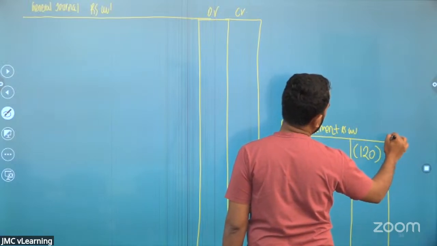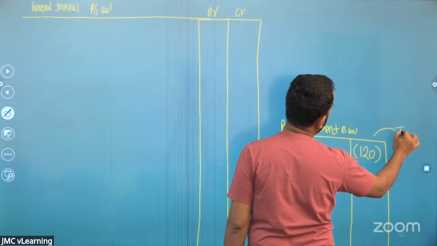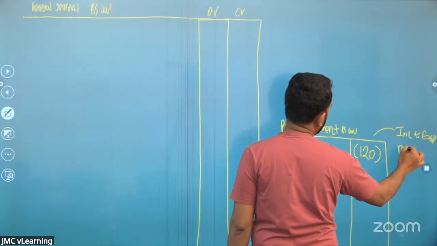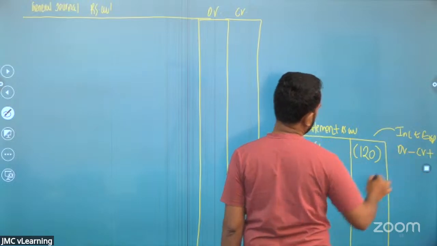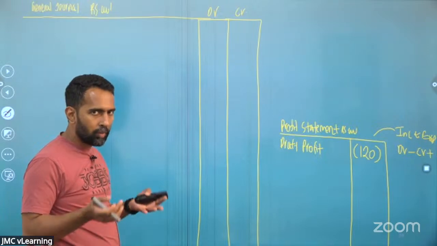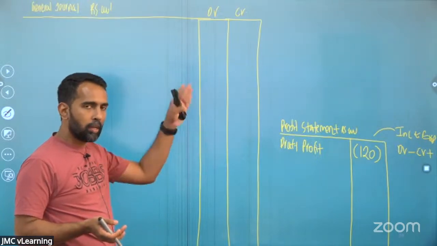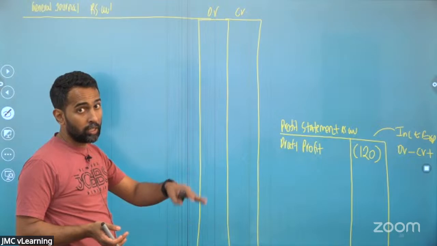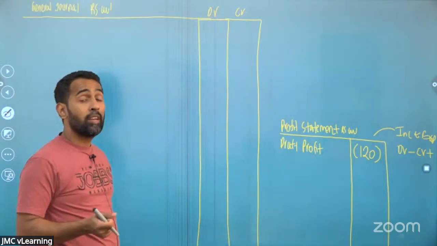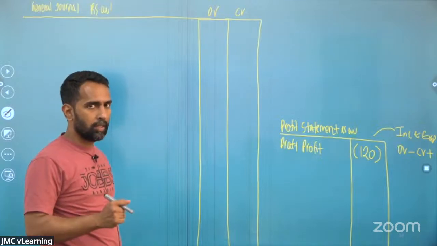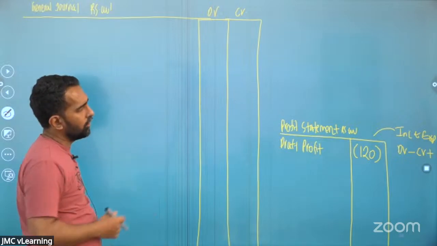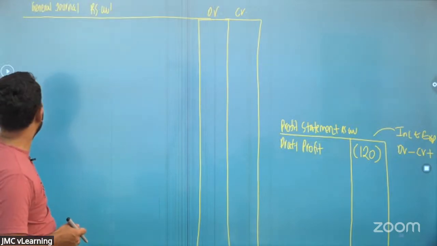Always remember in the profit statement, Lamai, we have to take only the income and expenses. And in the profit, debits are minuses, credits are plus. So income or expense debit means your profit is coming down. Income debit, income lesser, profit is coming down. Expense debit, expense goes up, profit is coming down. Income credit, income increase, profit increase. Expense credit, expense decrease, profit will increase. So you have to apply that simple logic.